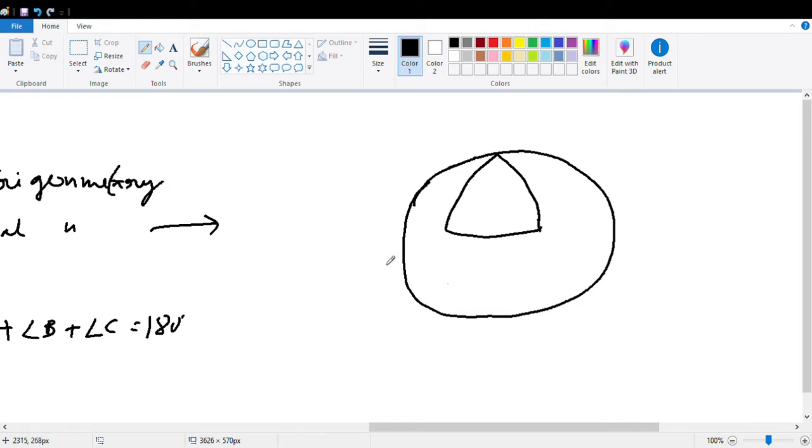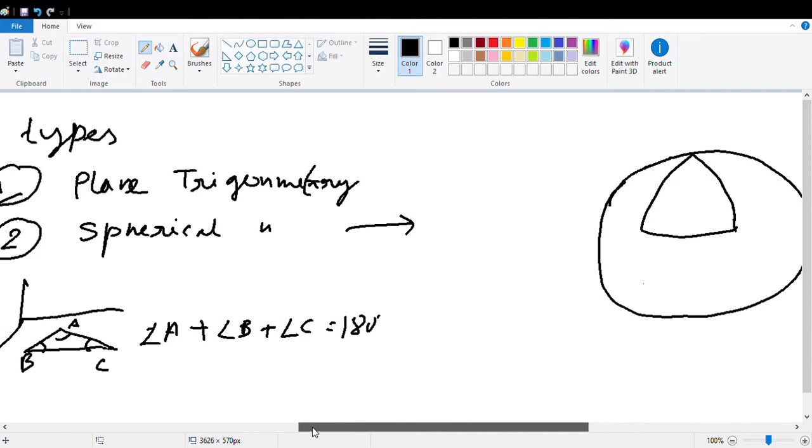So this one is a triangle that lies in a 2D plane, and this is also a triangle that lies in a spherical plane. But what is the difference between these two triangles?